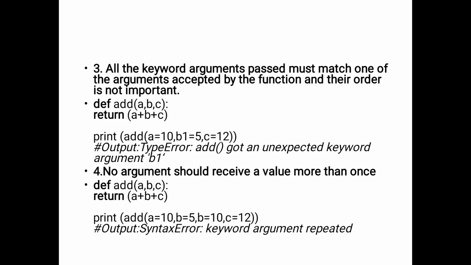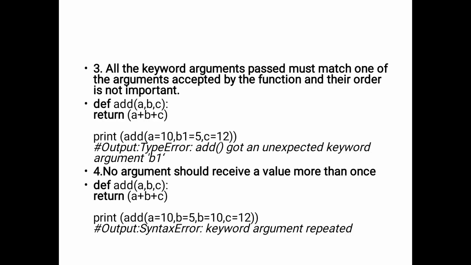Okay, so the given example is add of a comma b comma c. In the printing statement, the variable name b is changed. Okay, so b is the positional argument and here we are using b1. So there is no match from the function definition of add to the printing function. So that is the unexpected keyword b1. Okay, so here the name of the variable is changed.